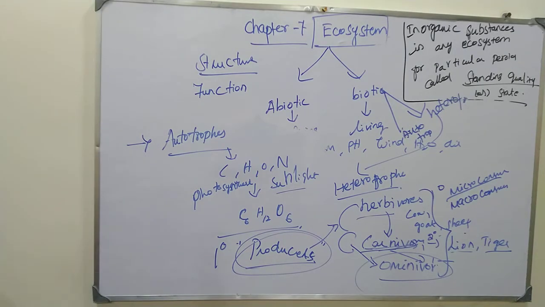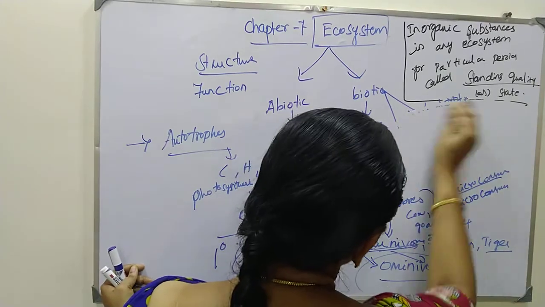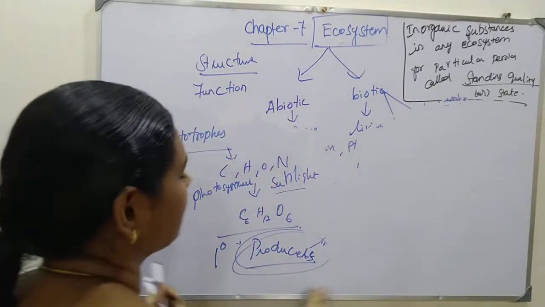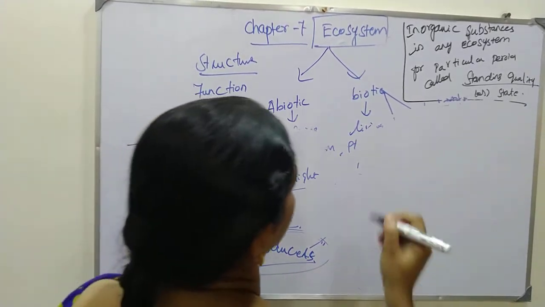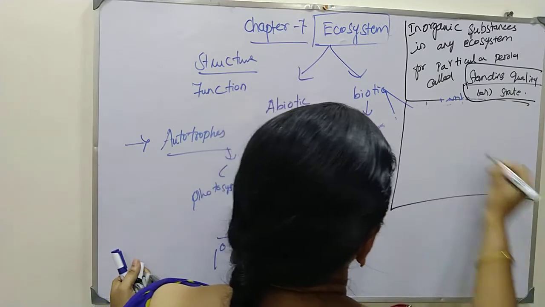And one more definition you should know: what is the standing crop? Standing crop is the standing state of an organism.